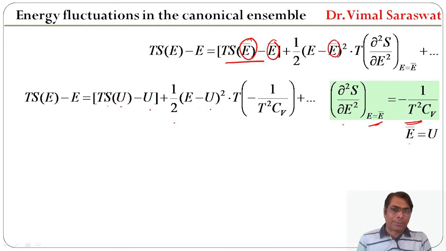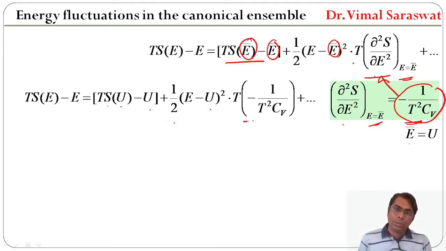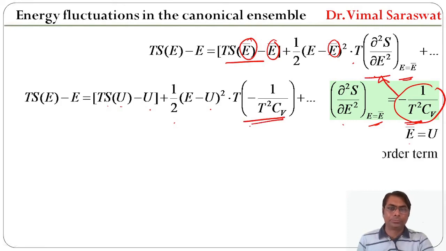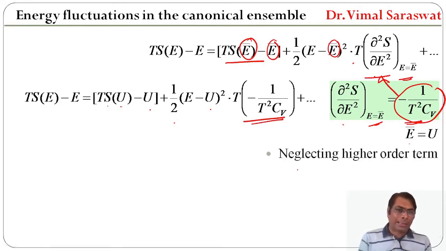So this is replaced with the ∂²S/∂E² at E equal to E bar, which is minus 1/(T² Cv). So we get this value, neglecting higher order terms. Now we neglect its higher order terms.